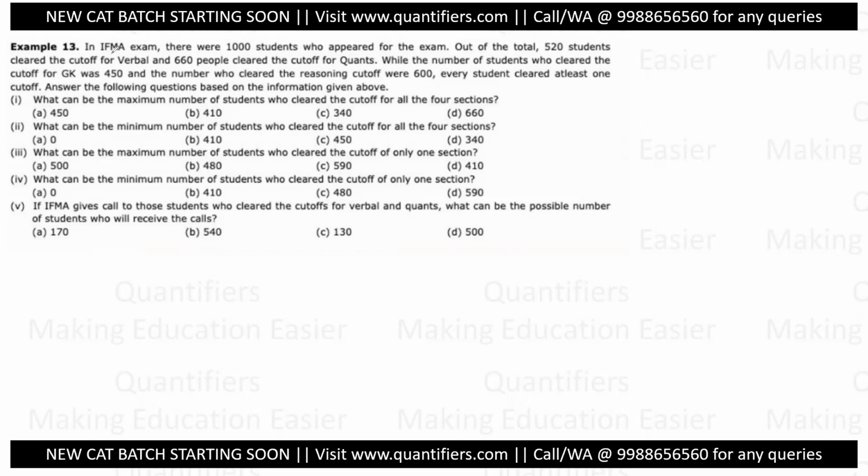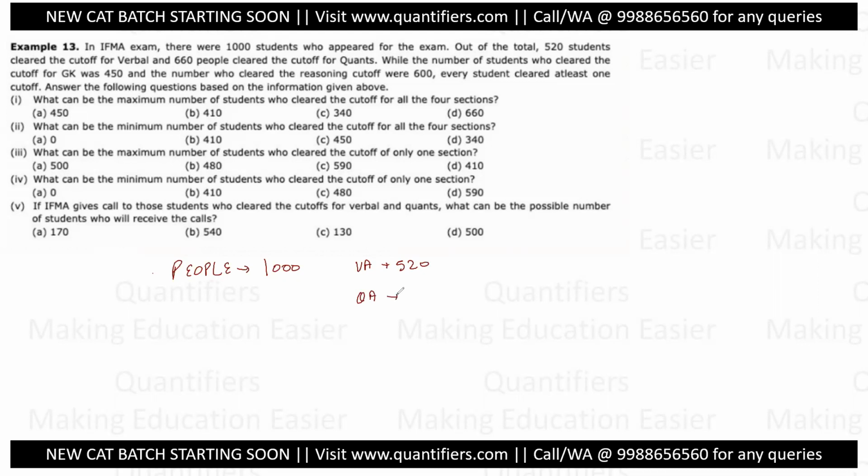It says, in the IFMA exam, there were 1,000 students who appeared for the exam. So the number of people is 1,000. Out of those, 520 cleared the cutoff for verbal. So for verbal, there are 520. 660 for quant.